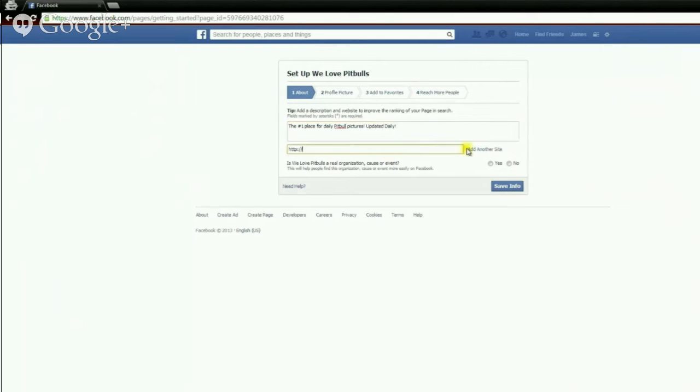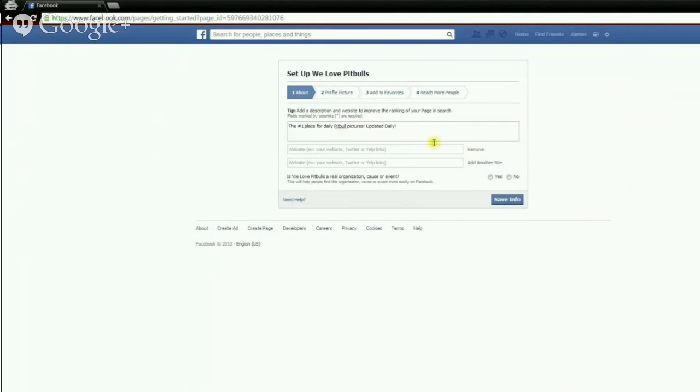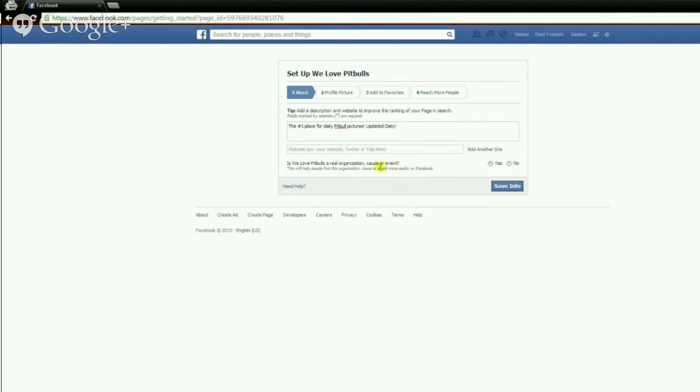Here we can actually add site, Twitter, Google Plus link, our website link, our blog link. If you have more than one link, we can just click on add another site just like that. And finally, is our page a real organization, cause, or event? No, we are not. And save info.